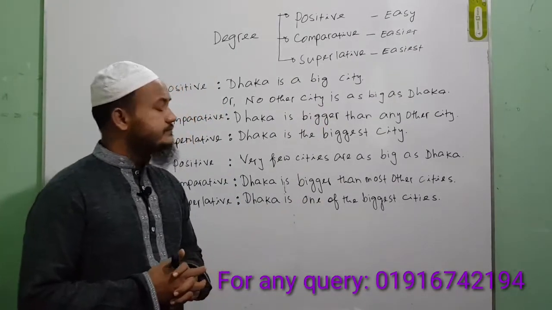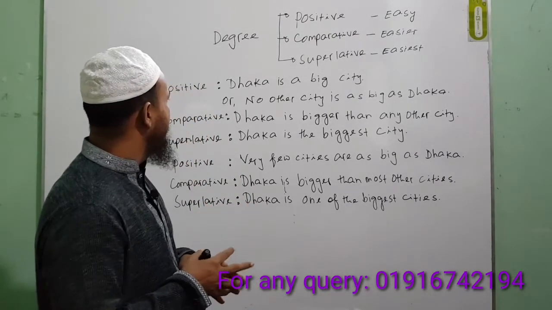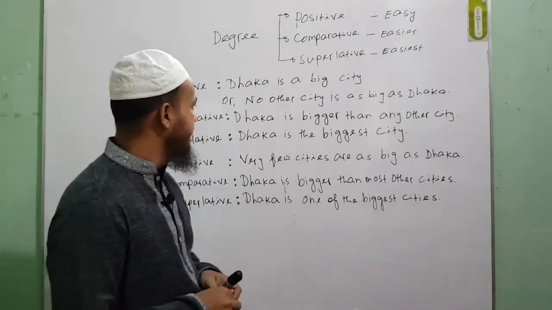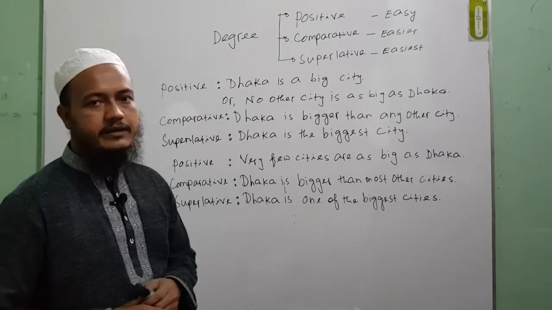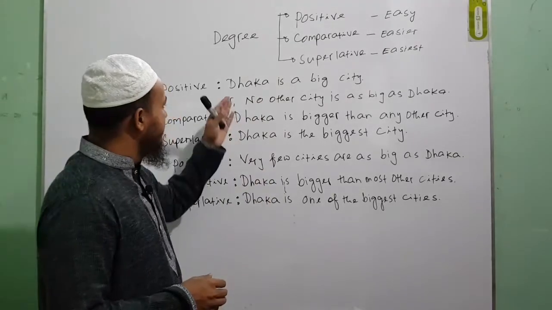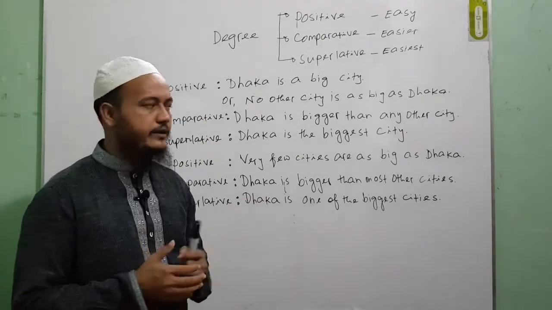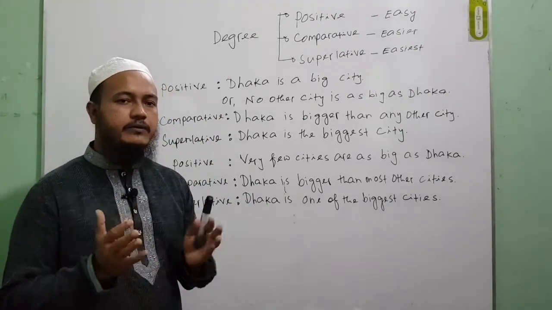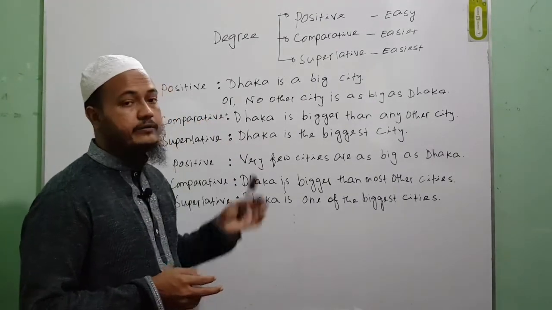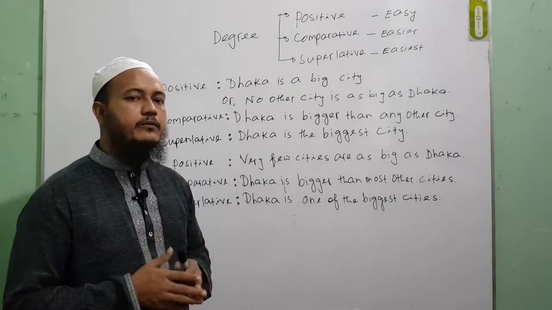Now I will teach you how to change a positive degree to comparative and superlative. First of all, the positive degree. For example, Dhaka is a big city. In positive degree there is no comparison. In comparative degree there is a comparison between two nouns or things. In superlative degree we compare more than two nouns or things.